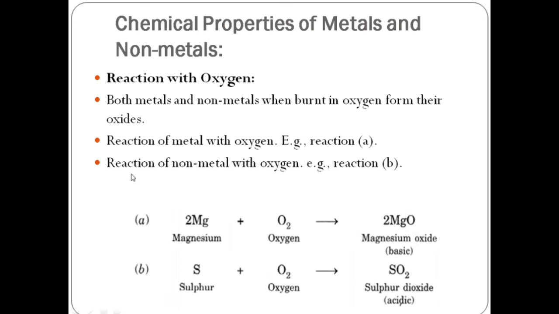The second is the reaction of non-metals with oxygen. Example, reaction B, that is sulfur when reacted with oxygen produces sulfur dioxide. So this is how the reaction of metals and non-metals happens. Always remember, whenever metals and non-metals burn with oxygen, they will form their respective oxides.